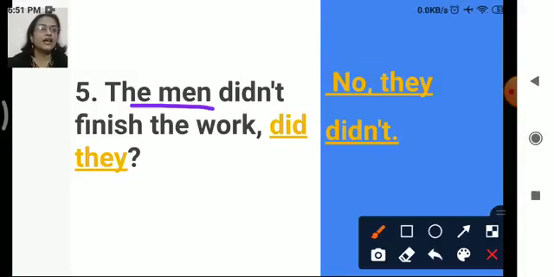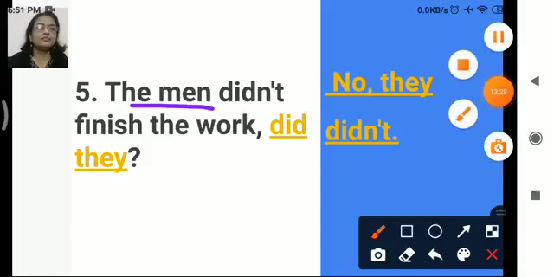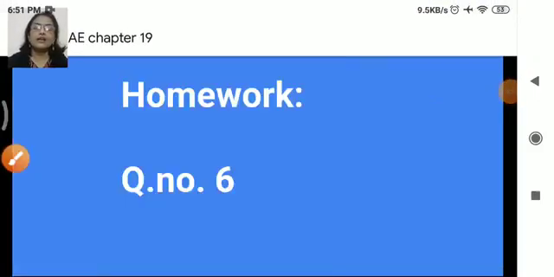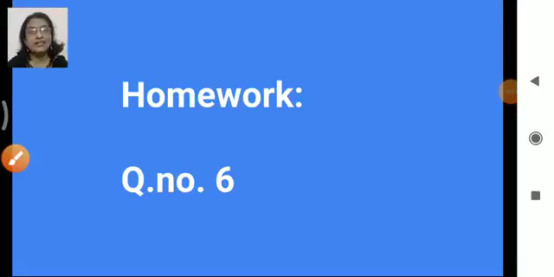Okay. Now, homework, question number 6. Okay. So in this part again, only one question is there that you are supposed to do as homework. So in each exercise, one or two questions are given as homework. So don't forget to do it. Okay. Try to do it on your own. It is very easy. You just have to concentrate while writing what you are writing.